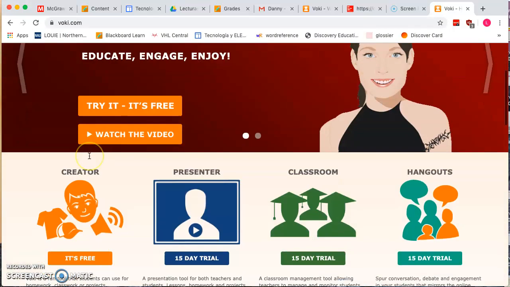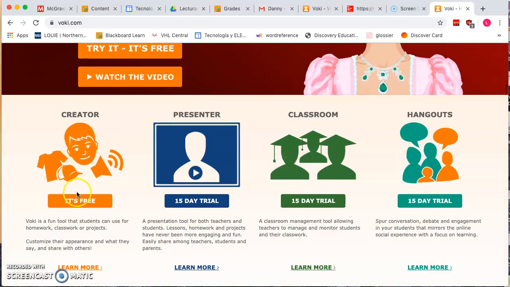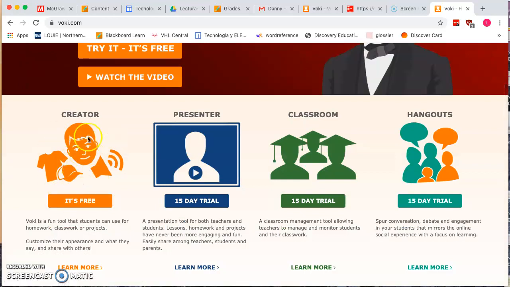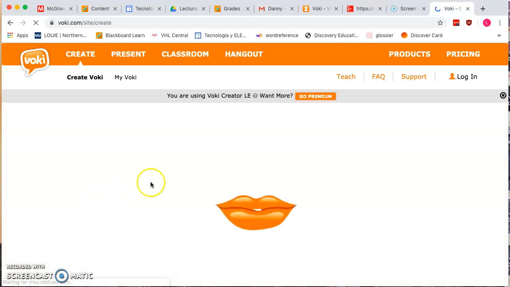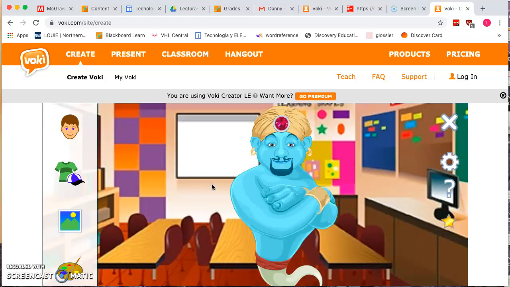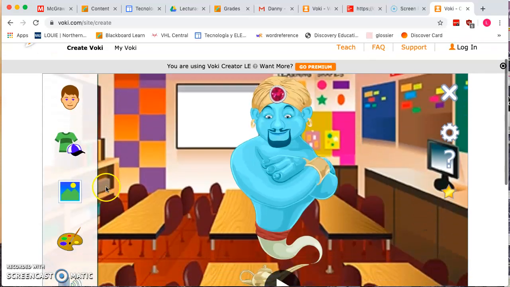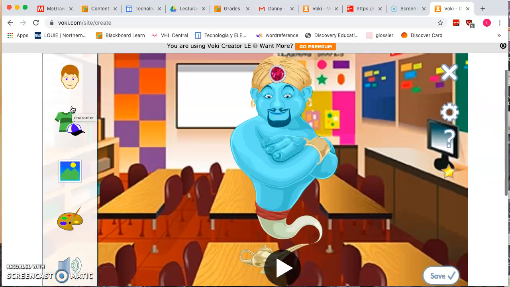Once that loads, you're gonna scroll down to Creator and select It's Free in the orange. So you're gonna click It's Free. You're going to wait for it to load. Once it loads, you're going to personalize your avatar.